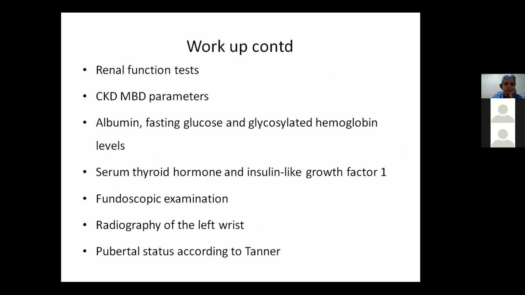Other workup will be the basics: renal function tests, the MBD parameters to rule out secondary hyperparathyroidism, then albumin, fasting glucose levels, glycosylated hemoglobin levels, serum thyroid hormone levels, and IGF-1 values. Fundoscopic examination is done to rule out any intracranial hypertension, which can be a possible adverse effect of growth hormone, so we rule out papilledema beforehand. Then radiography of the left wrist and pubertal status according to Tanner.